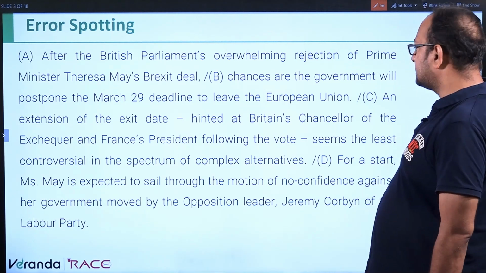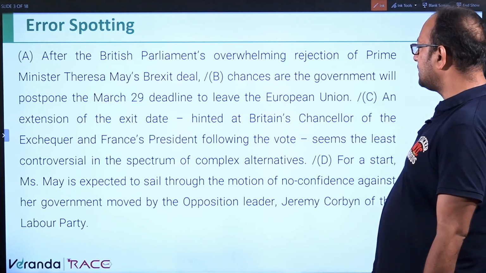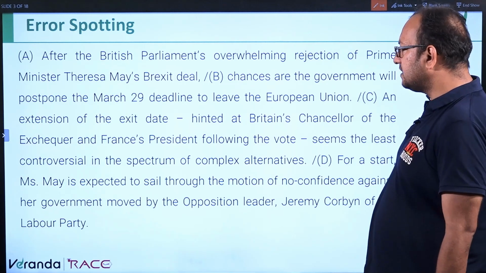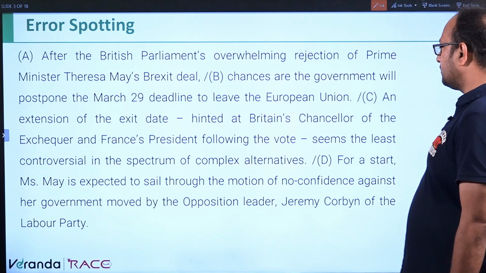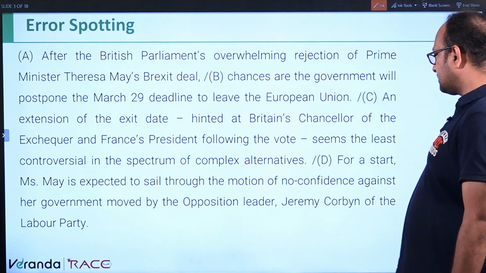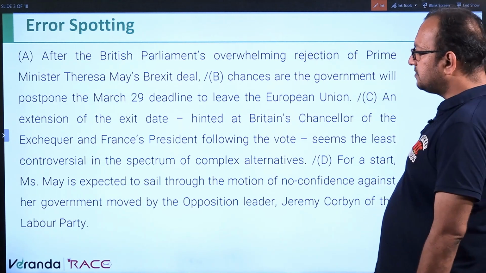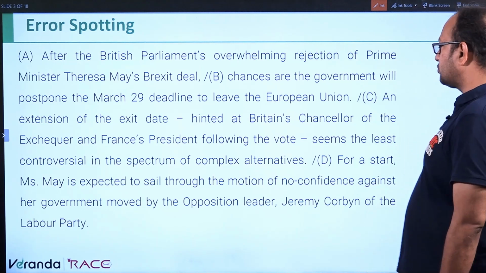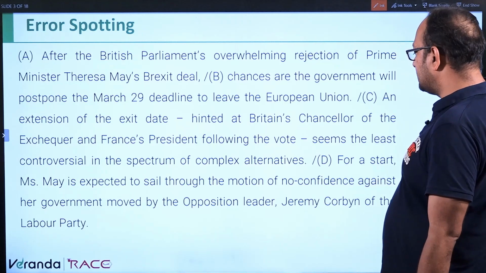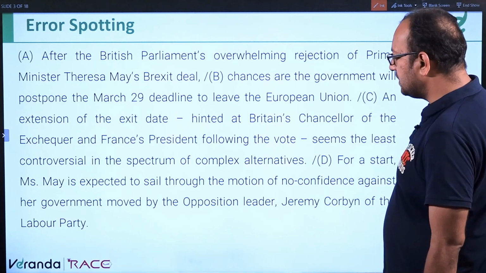An extension of the exit date hinted at Britain's Chancellor of the Exchequer and France's president following the vote seems the least controversial in the spectrum of complex alternatives. For a start, Ms. May is expected to sail through the motion of no confidence against her government moved by the opposition leader Jeremy Corbyn of the Labour Party.